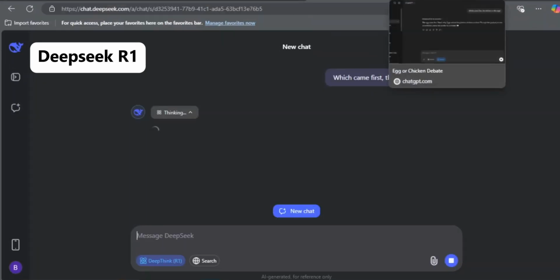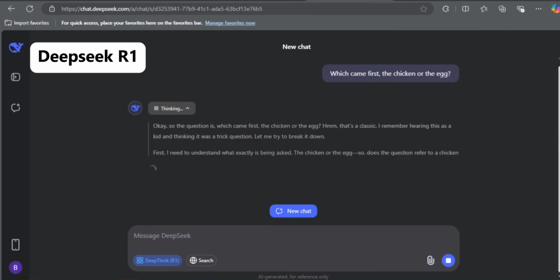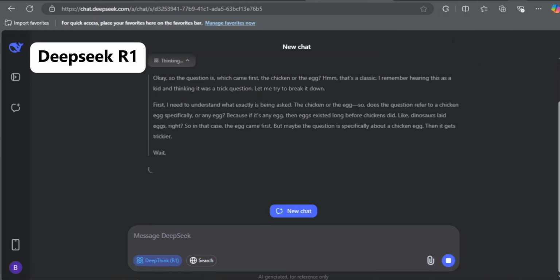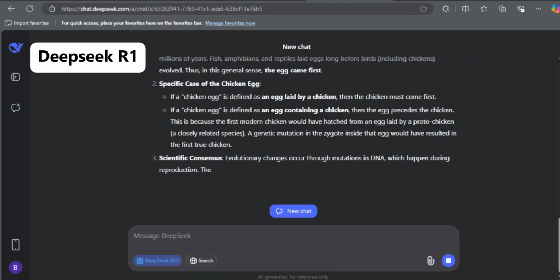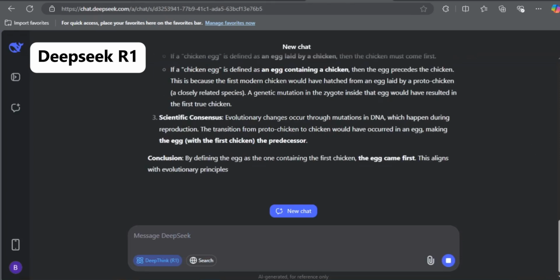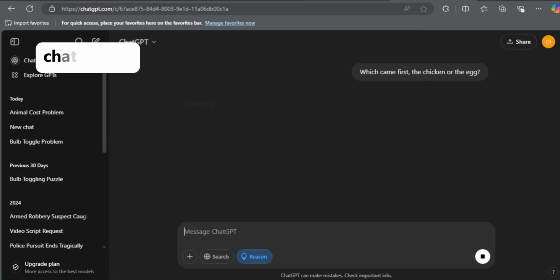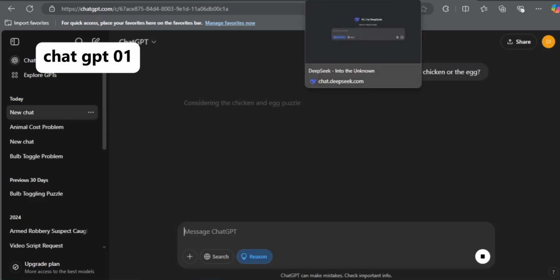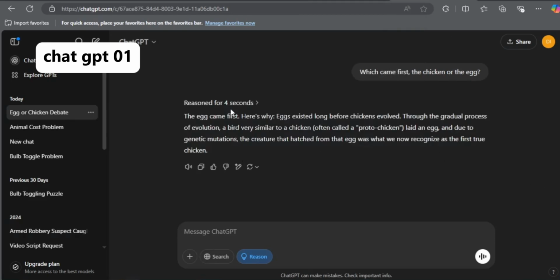So, DeepSeek R1 took about 42 seconds to think through the question. It concluded that the egg came first, explaining that eggs existed long before the chicken evolved. It provided a clear scientific explanation. On the other hand, ChatGPT o1 also answered that the egg came first, but its explanation was less detailed. It only took 4 seconds to respond.